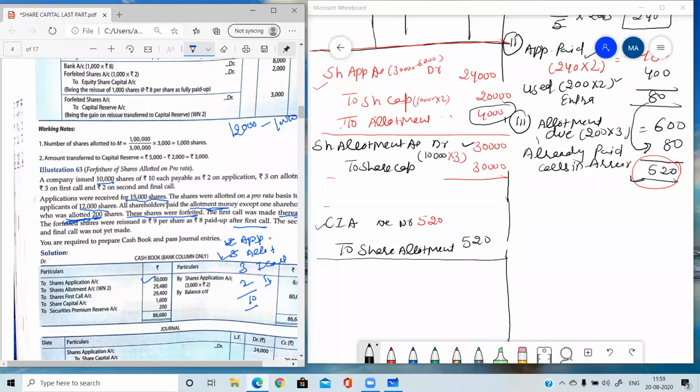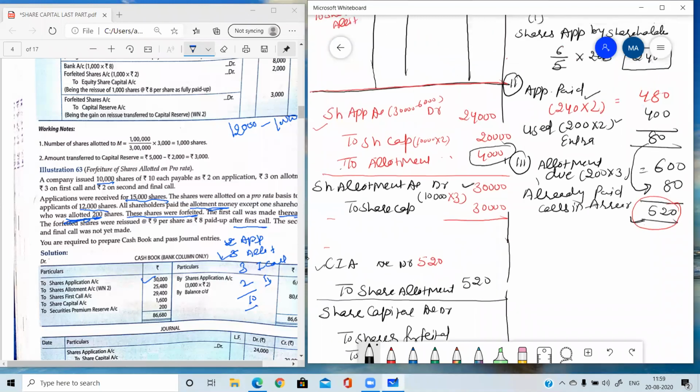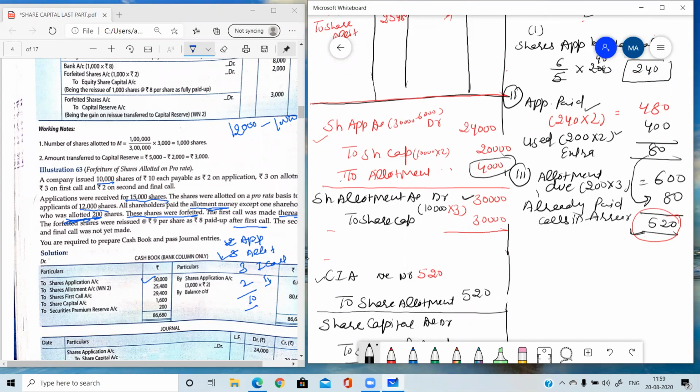Okay, because after allotment the shares are forfeited. So you need to pass the entry of forfeiture, that is share capital account debit, 2 shares forfeited, 2 calls in arrear. Till now you have not called up first call or second call. And one more thing I told you, that whenever we are making this table, the forfeited amount will be the very first amount from the table, and calls in arrear, this amount. Clear? This is the amount which he has paid, and this is the amount which he has not paid.